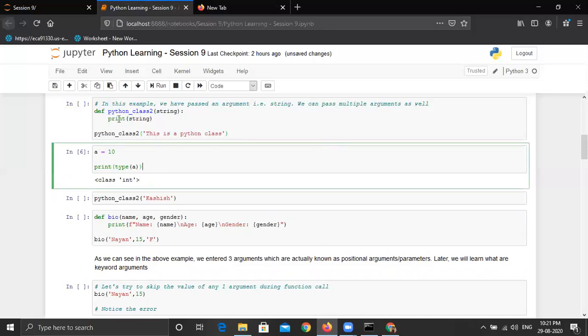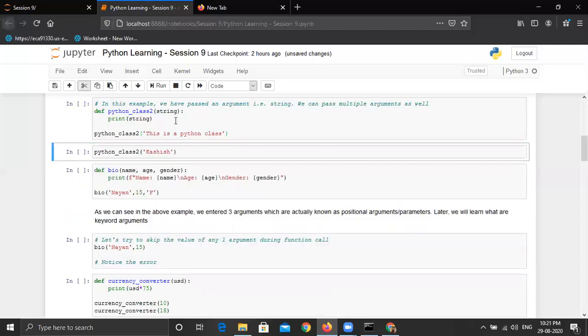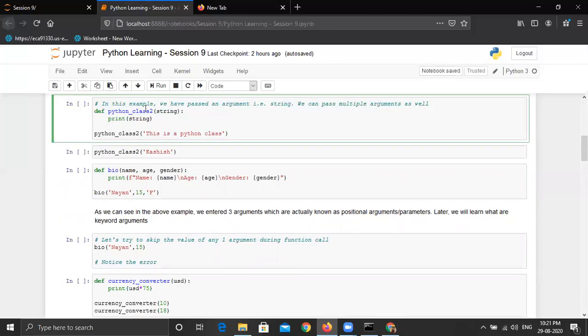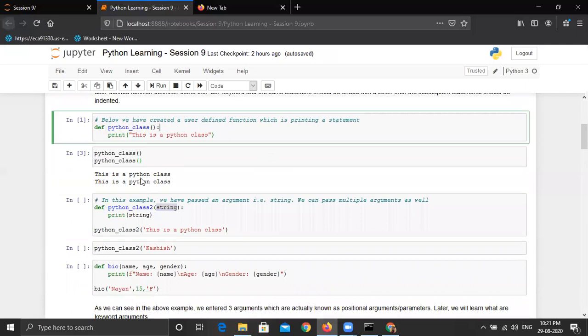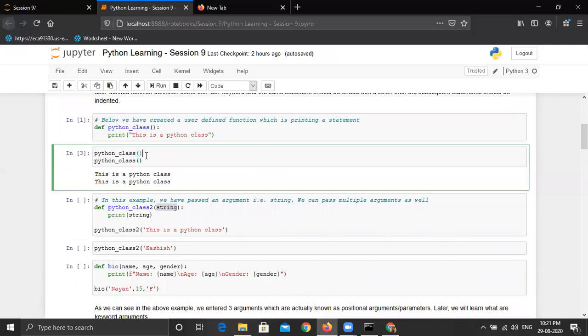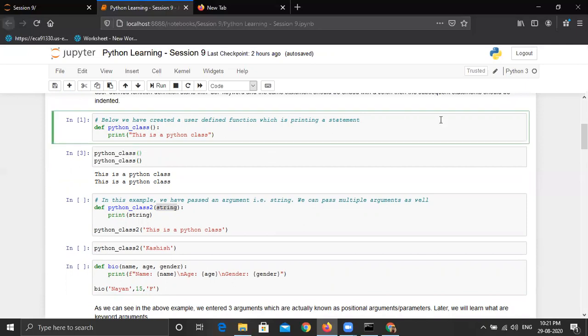Similarly, I'm going to delete this cell so that it is not making confusion for us. So in this case, what we are defining, there is a function Python class 2 which takes an argument permanently. So in the above function, there is no argument. So it is working without any argument, you can see there is no value in the parenthesis. It is working without any argument.